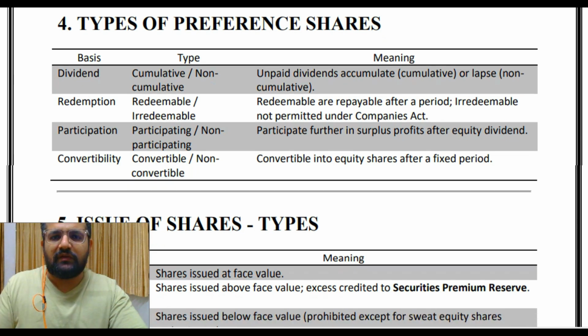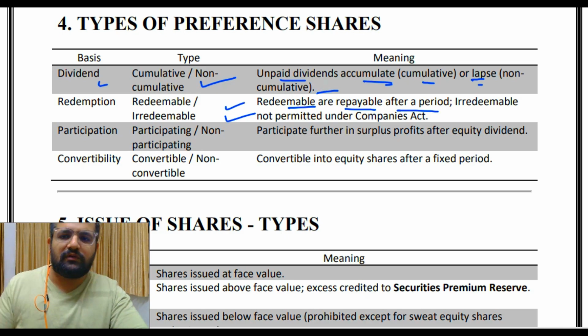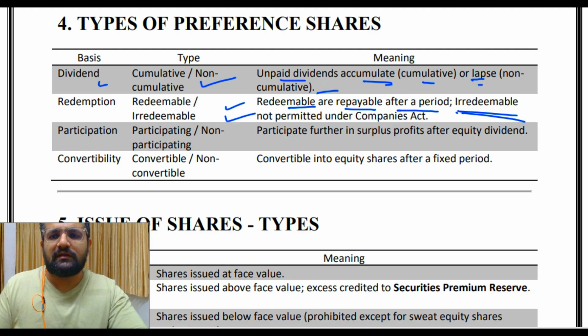Then types of preference shares: dividend, cumulative and non-cumulative. So unpaid dividends accumulate, ये accumulate, और lapse या non-cumulative. Then redemption: redeemable, irredeemable. So redeemable are repayable after a period. ठीक है, redeemable क्या है? आप repay कर सकते हो after some time. Irredeemable, not permitted under Companies Act.